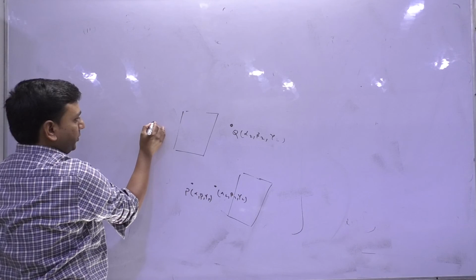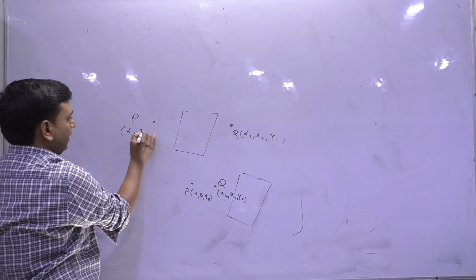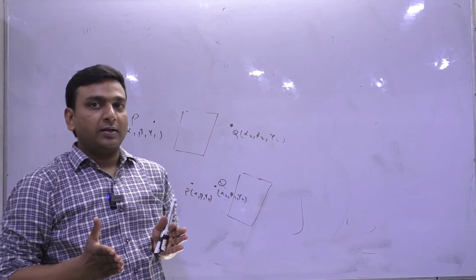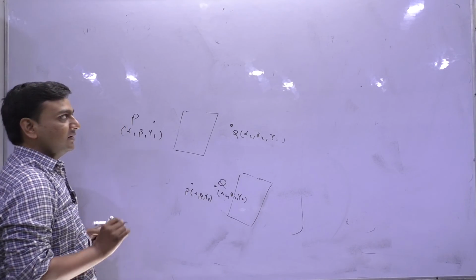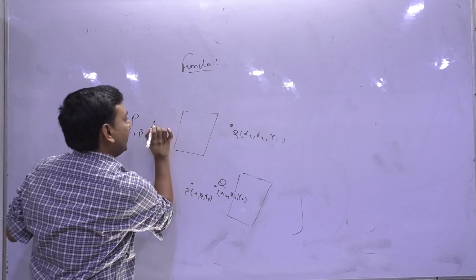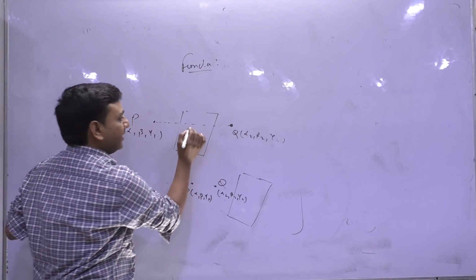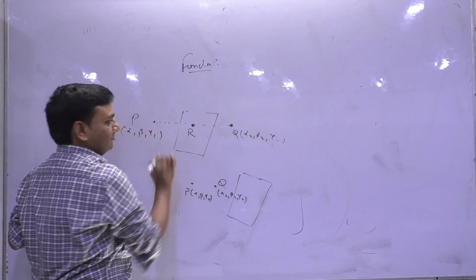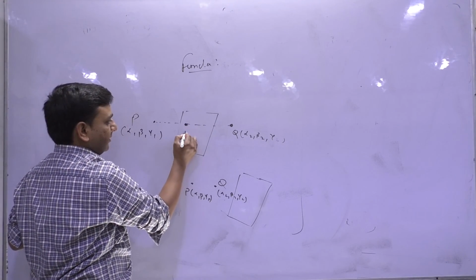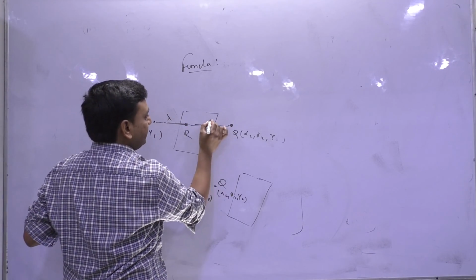Suppose that this is a point. Suppose P and Q have coordinates alpha 1, beta 1, gamma 1. So getting the position of these 2 points, समझिए the idea, and that is why the teacher is here. I just connect these 2 points, okay, and let's say this is a point R, not in the middle, कहीं भी हो सकता है ये, suppose that here, and let's say this ratio is lambda and this ratio is 1.